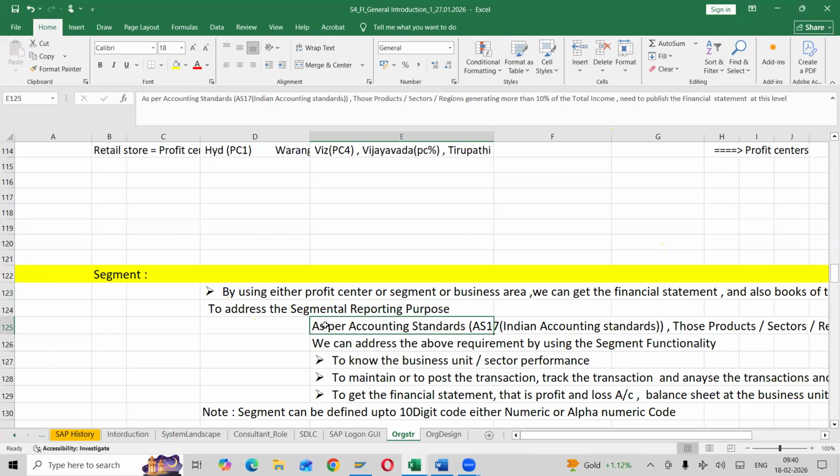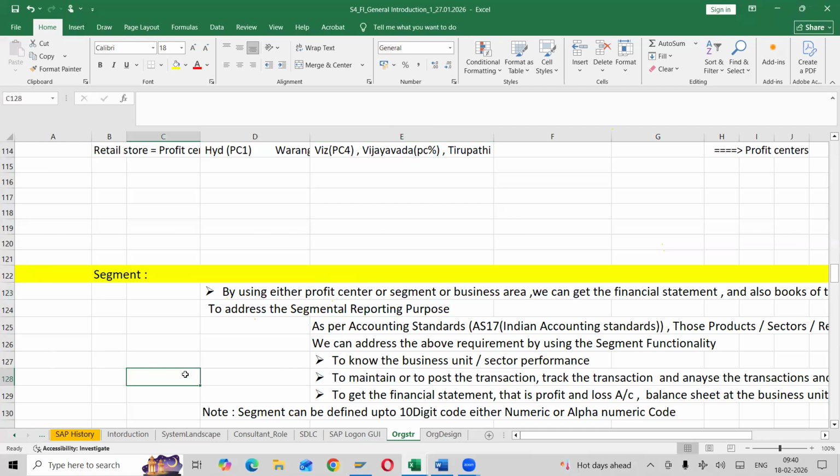As per Accounting Standard 17, Indian accounting standards, those products, sectors, and regions generating more than 10% of total income need to publish financial statements. Every country will have different accounting standards. Remember this.